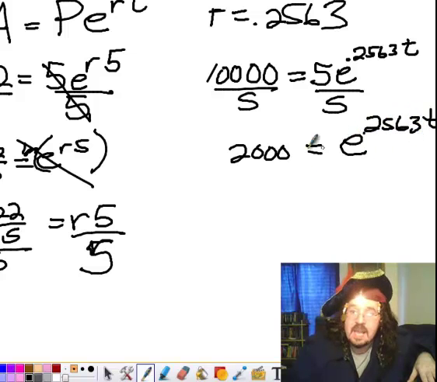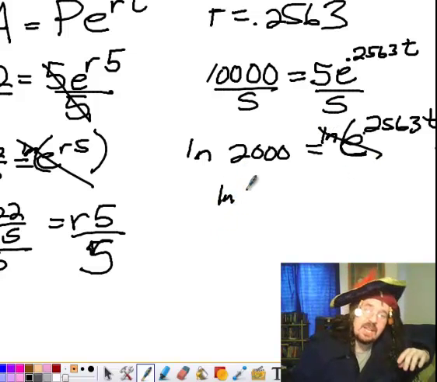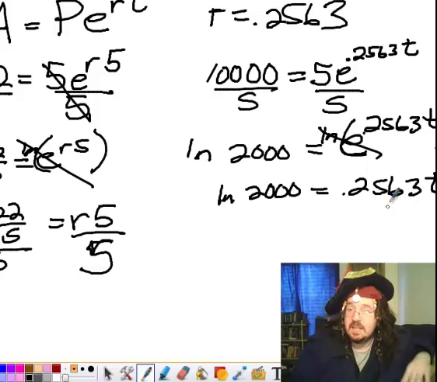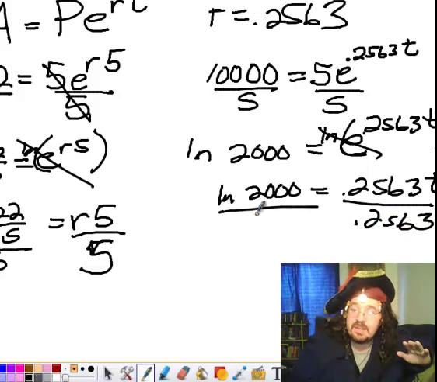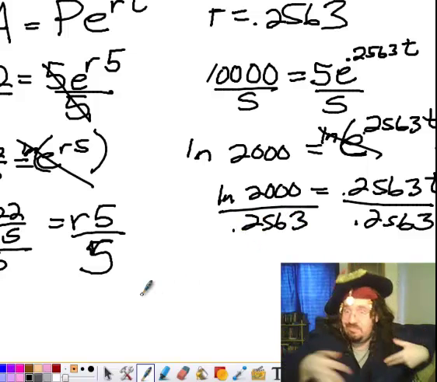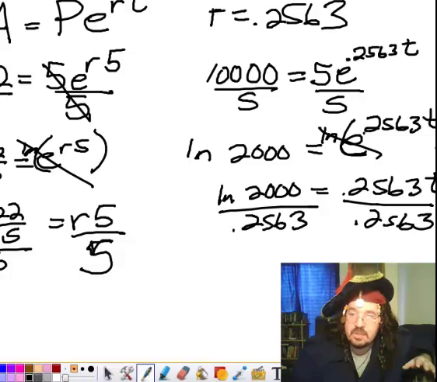And then I will take the natural logarithm of both sides, causing that to cancel, and I get ln of 2000 over 0.2563t, and I will divide by that, but I've kept it in my calculator for accuracy, even though I've chopped off some of the decimals when I wrote it. Because I can't write all the decimals, because they go on forever and ever. Okay, I keep accidentally marking up my page.